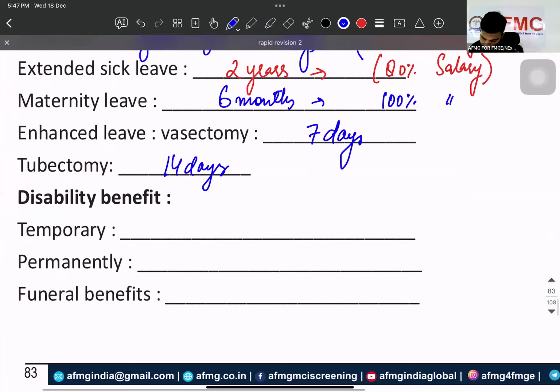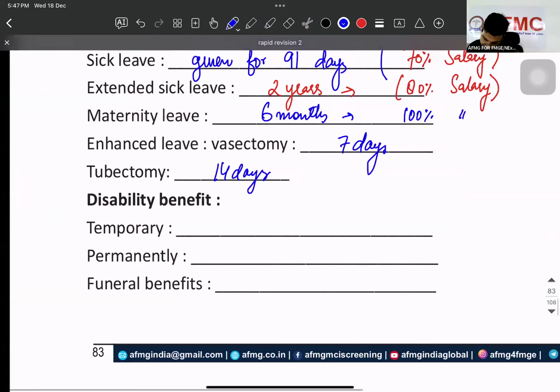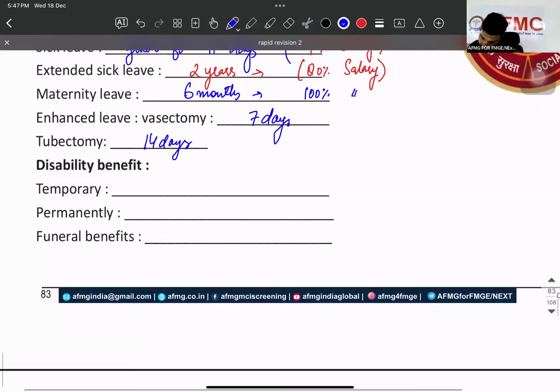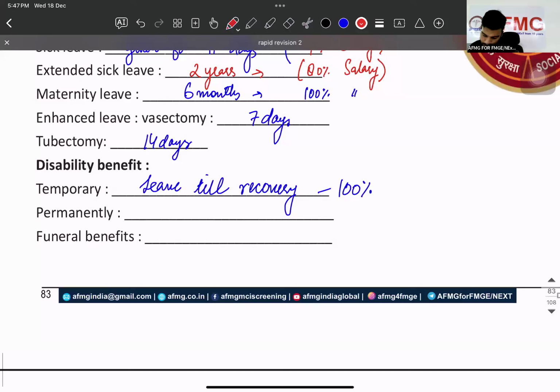Disability benefit: leave till recovery with 100% salary. Permanent disability: pension as per guidelines. Funeral benefits 15,000. Done?